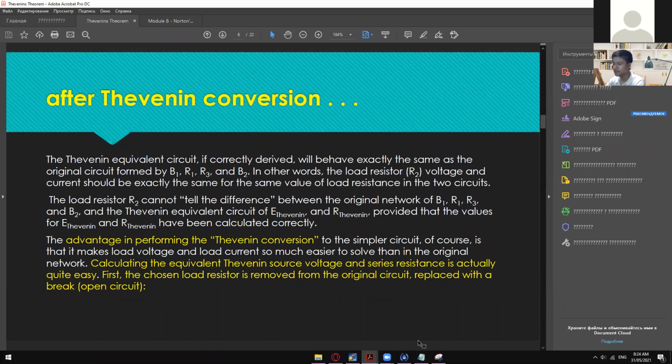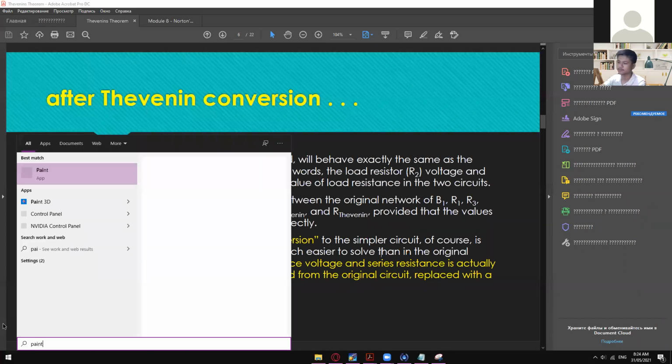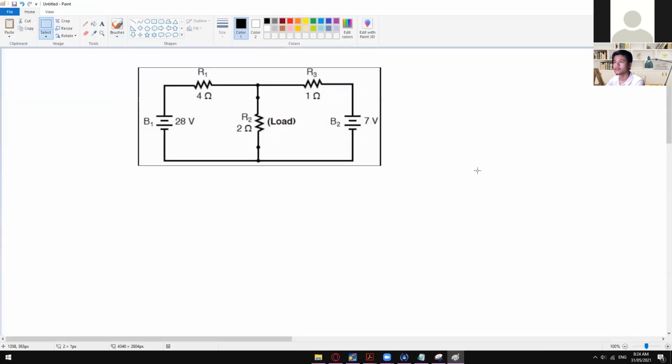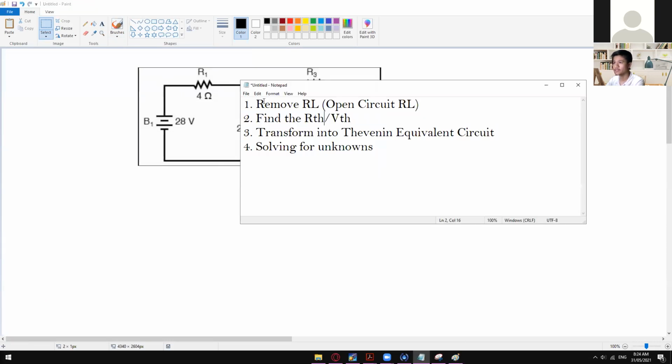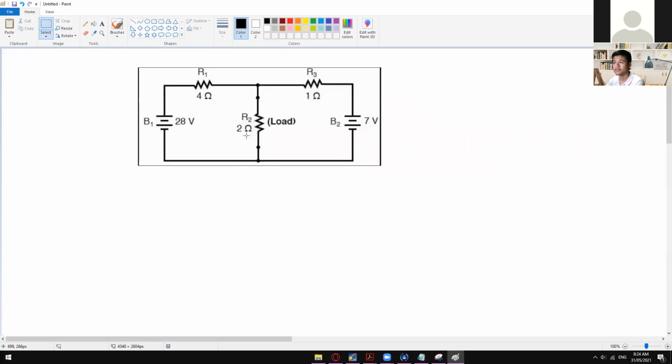So in here, the first thing that we need to do is remove RL by replacing that one with an open circuit. Let me just put this one right here so that we know that the value of your RL is 2 ohms. The second step is look for VTH or RTH. But in my case, I always go for RTH. This is always the one that I try to solve first when it comes to Thevenin's theorem. But you can also find the VTH if you want.